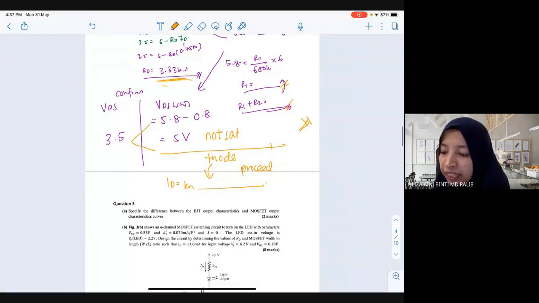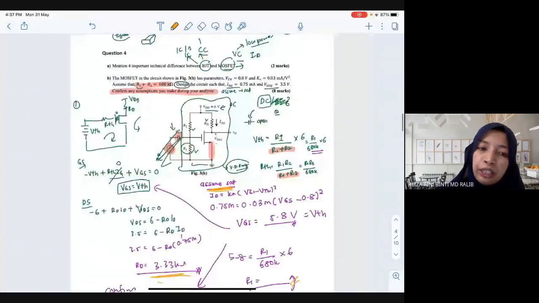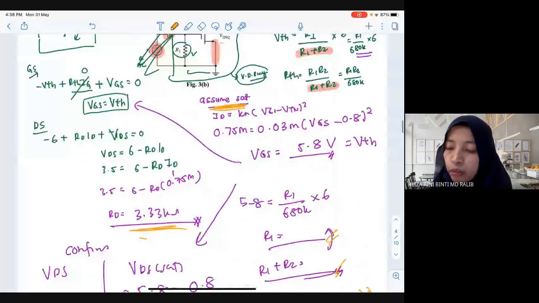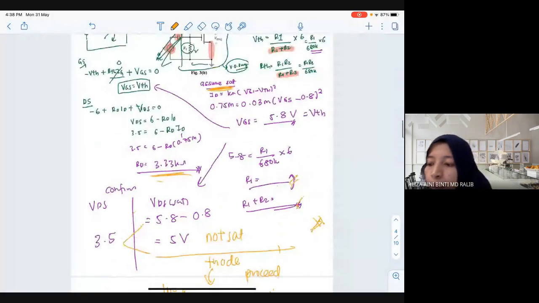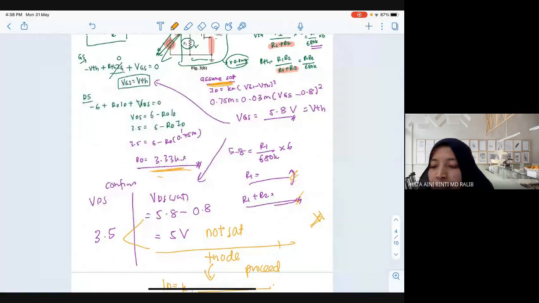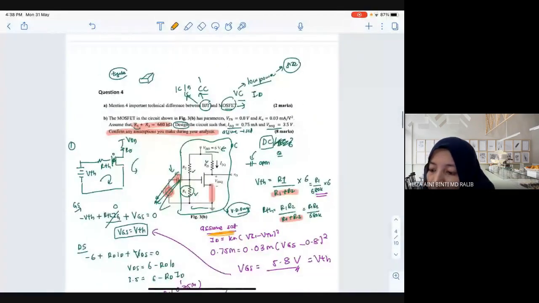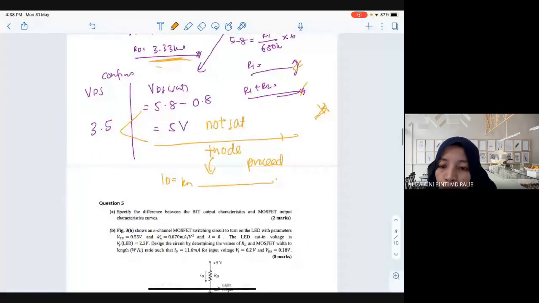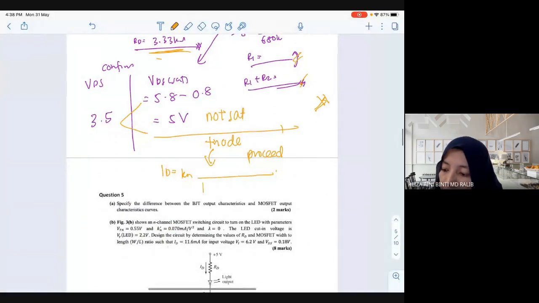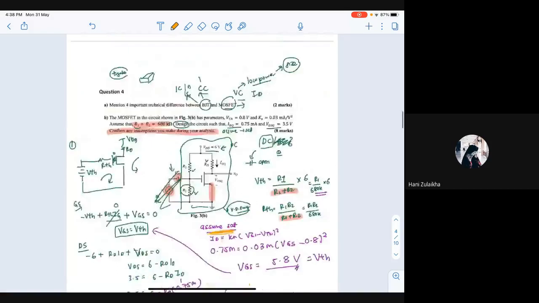Sometimes in the final, if you see like this, oh no, what happened actually? But sometimes it's actually the question intend you to change to triad. So this is what happened inside the MOSFET equation. Usually we always try our best for the question setter to make it in saturation. But I'm not sure what happened to this question. Maybe this question intend for you to make it in triad. So you need to do again the triad equation until you can get the new R1 and R2. Okay? So don't stop until here.